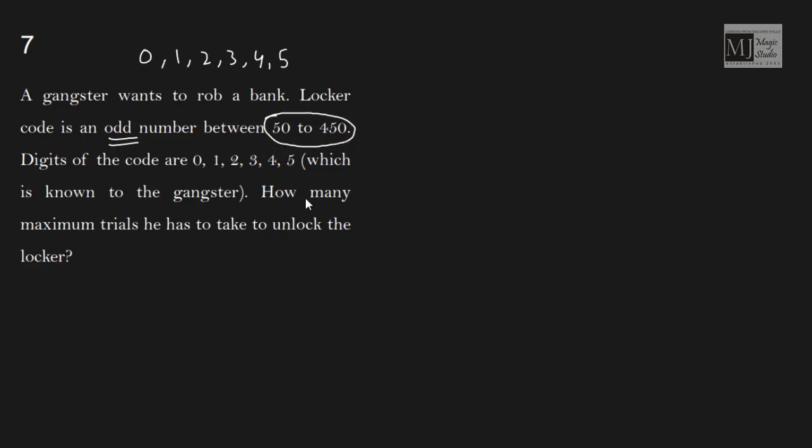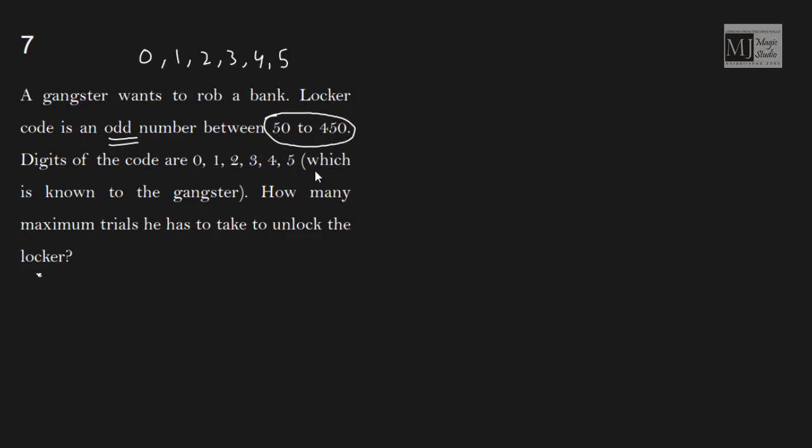How many maximum trials can he have to unlock the locker? That means we are just supposed to find how many odd numbers we can form using the digits 0, 1, 2, 3, 4, 5, and the numbers lie between 50 to 450.